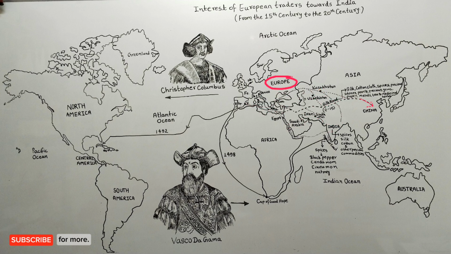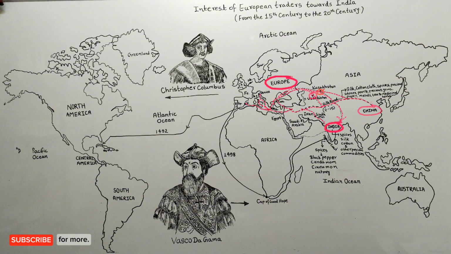Through this route, European traders used to take goods from India, China and Central Asia to their respective countries in Europe. In those days, this route was famous all over the world for the exchange of silk, cotton cloth, spices, black pepper, cardamom, cinnamon, nutmeg, precious stones, pearls, precious gems, paper, metal, tea and medicinal herbs.